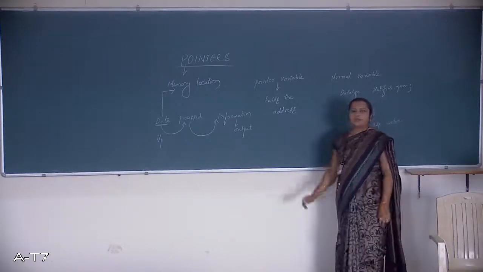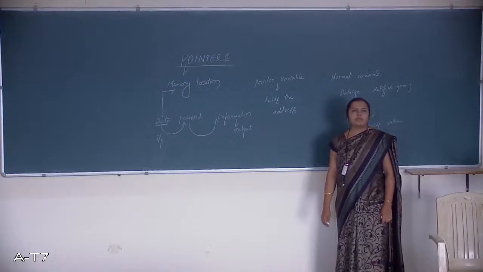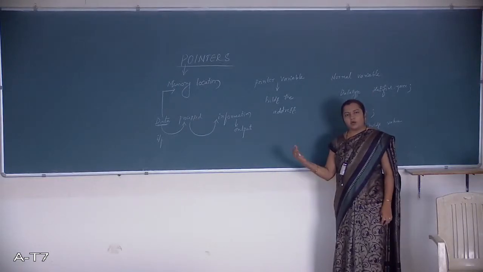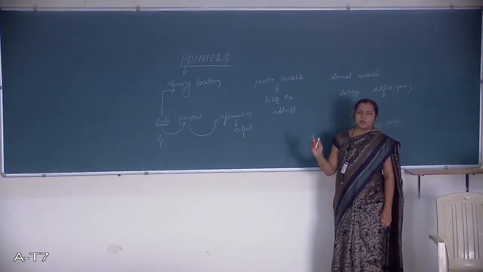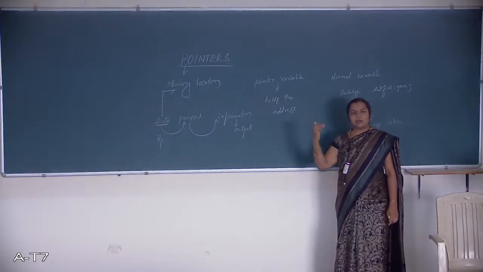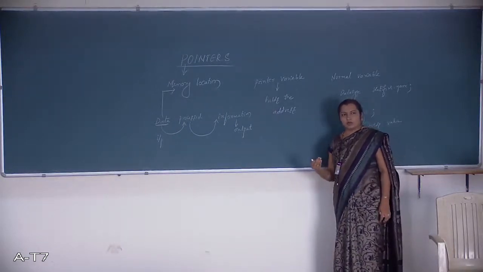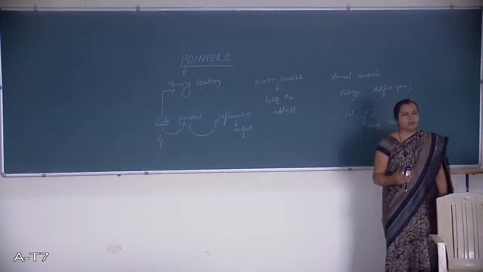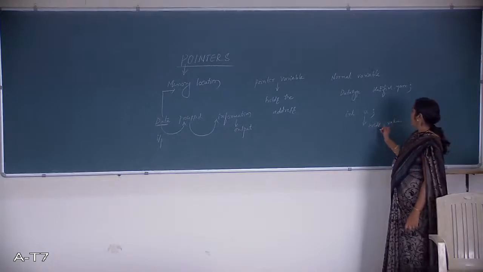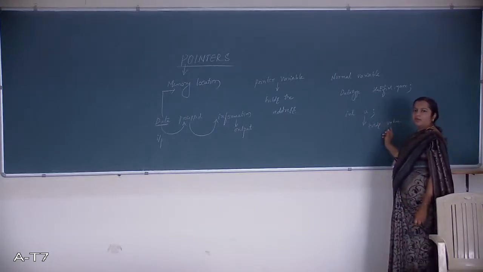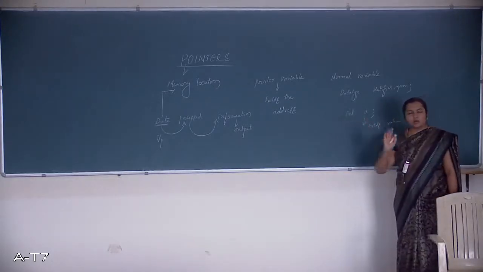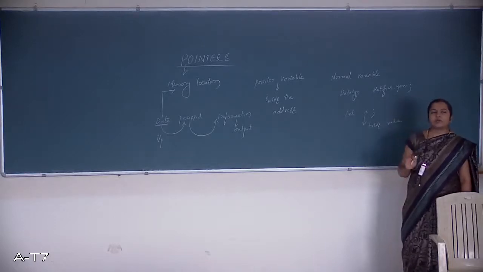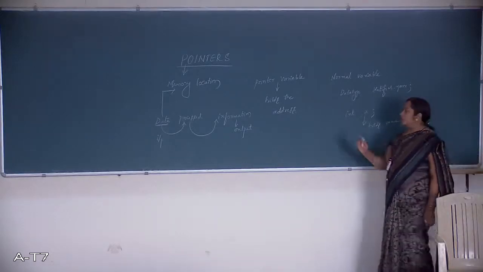What is a pointer variable? A pointer variable is a variable which holds the address. That is, it points to the memory location. Each and every block will have some address, and it is going to hold that one. That is called a pointer variable. Whereas the ordinary or normal variable will be holding only the value. But here that is not the case. It is not holding any value or data. It only contains the address.